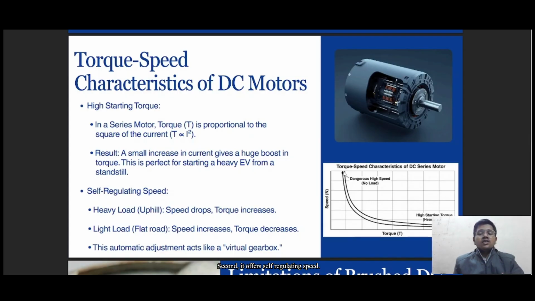Second, it offers self-regulating speed. When going up hills, the speed naturally drops and torque increases. But on a flat road, the speed increases. This automatic adjustment acts almost like a virtual gearbox.